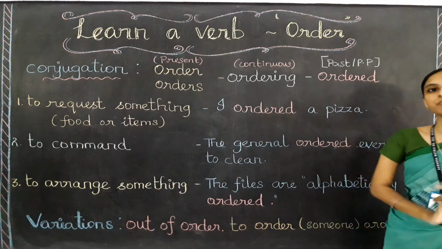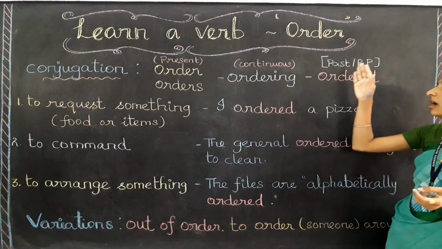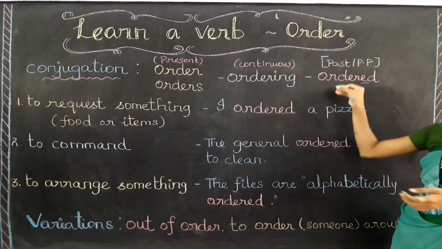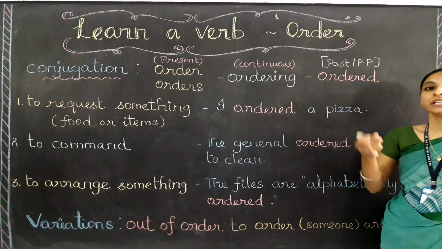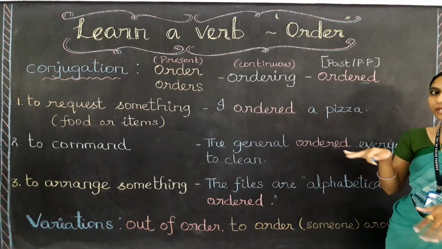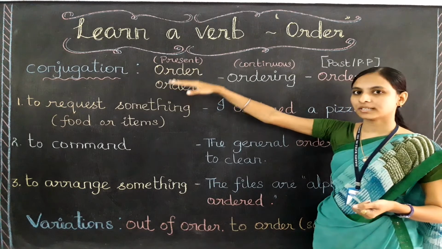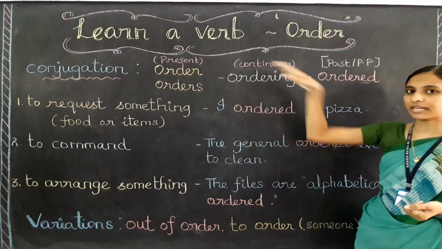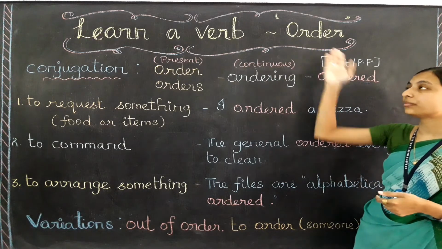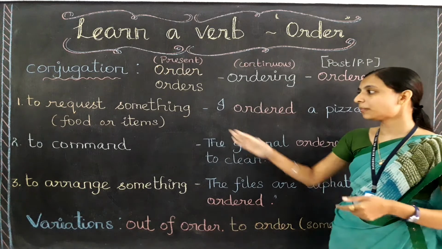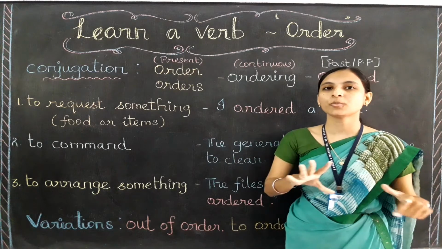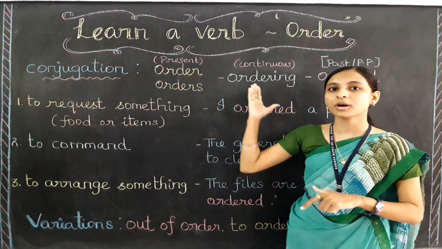Then what is the past form of order? That is ordered only. We are going to add only ed to the verb order. And also when you are using the verb order as a past participle, you can use the same word, that is ordered only. So children, orders is the present form, ordering is the continuous form, and ordered is the past and past participle form of the verb order, okay? Let's learn a few meanings of the verb order, okay? So here we are going to talk about just a few meanings of the verb order only.